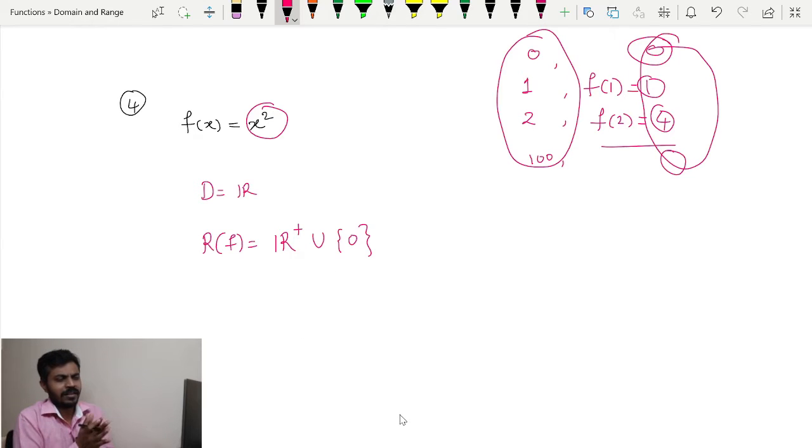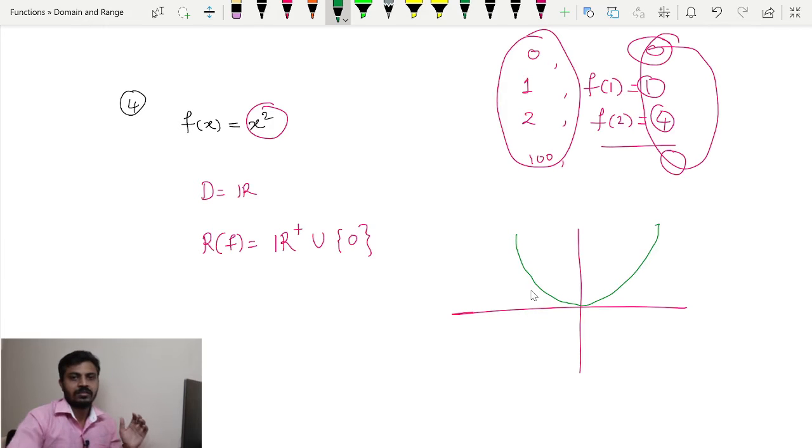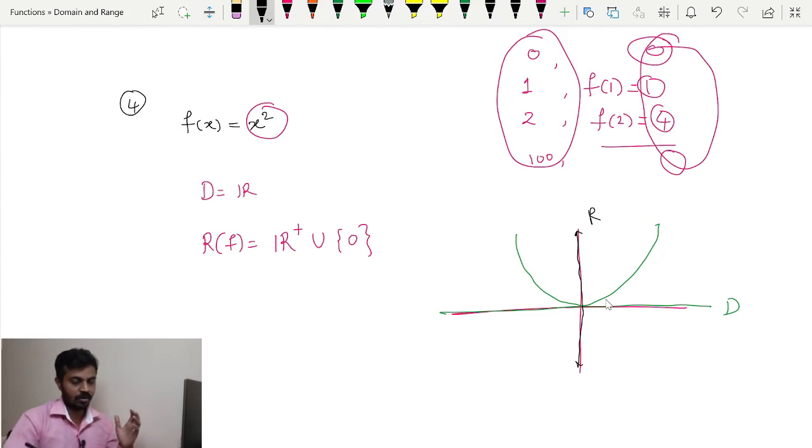Now you might find it a little bit difficult right now, so the other way I will tell you is simply to look at the graph. So what is the graph of x square? If I draw a rough diagram here, this is how the graph of the function x square will look. Now you can see this x axis represents the domain, and this y axis represents the range, or rather the image set.